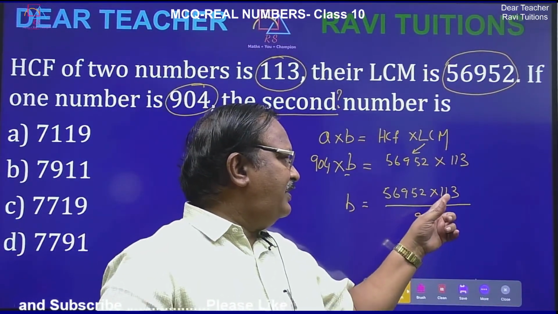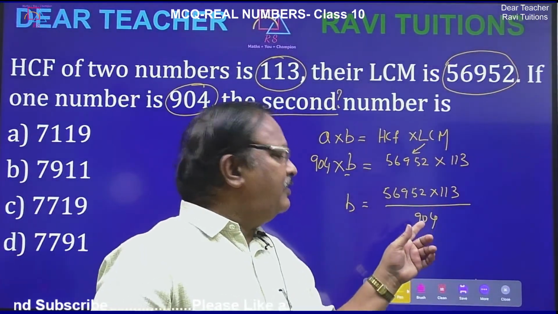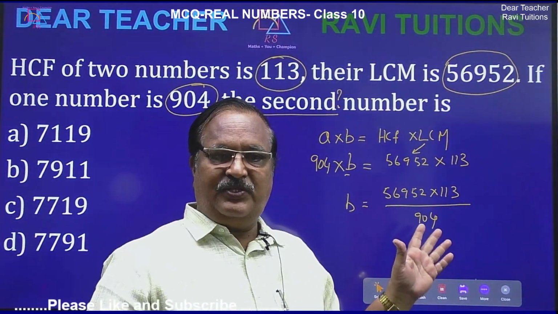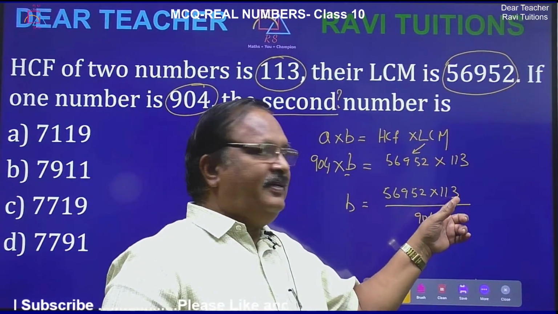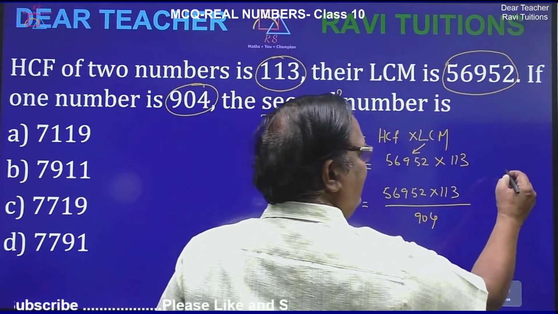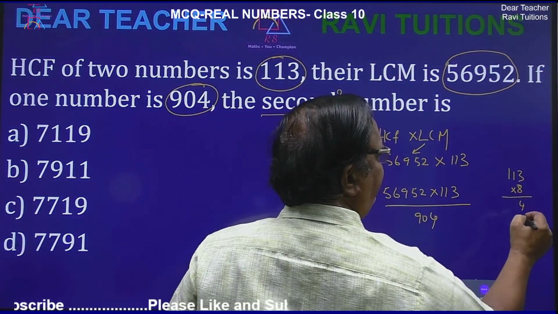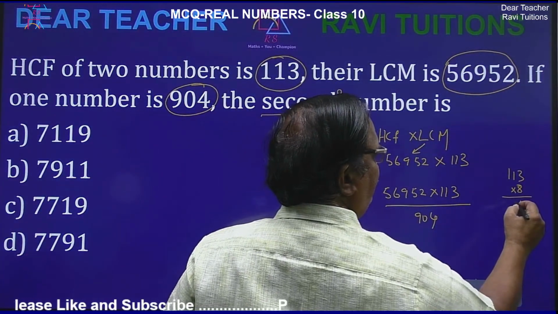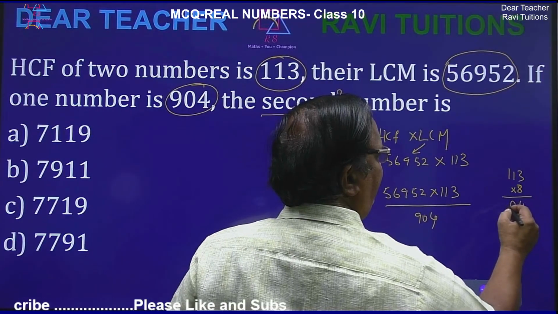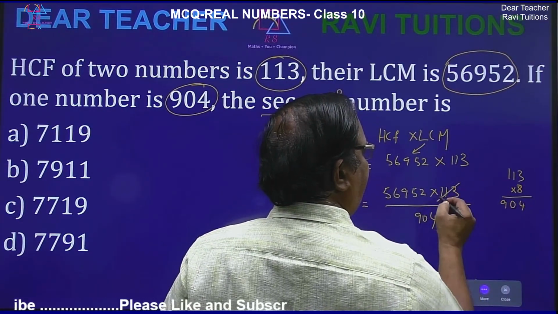What I will do, 113 and 904, directly 113 table cancel ho sakta hai. So what happened, 3 8s are 24. So let me check with 113 into 8. 8 3s are 24, 8 1s are 8 plus 2 is 10, 8 1 is 8, so 904. Yes, so this is cancelled.